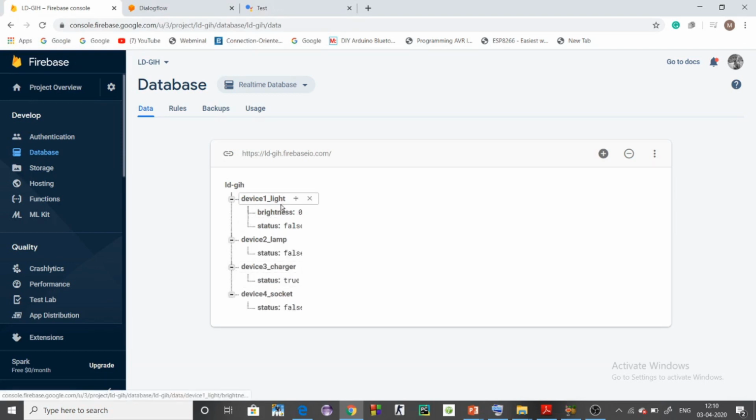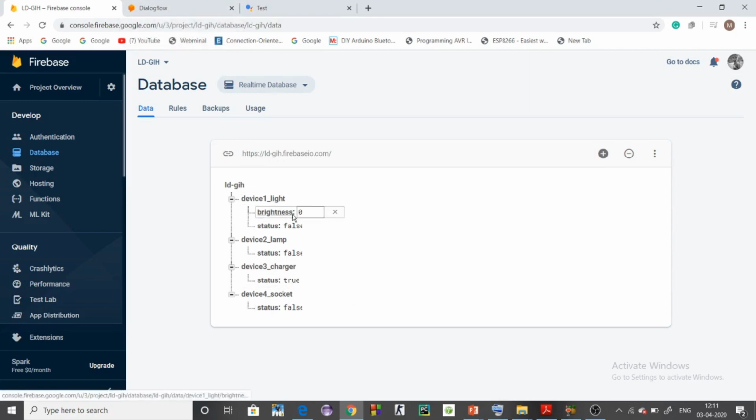There is a brightness for the light, whose value is 0 right now. There is a status false, which means the light is off right now. There is a status false for lamp 2. There is a status true for the charger, which means the charger is on right now. There is a status false for the socket, which means the socket is also off.